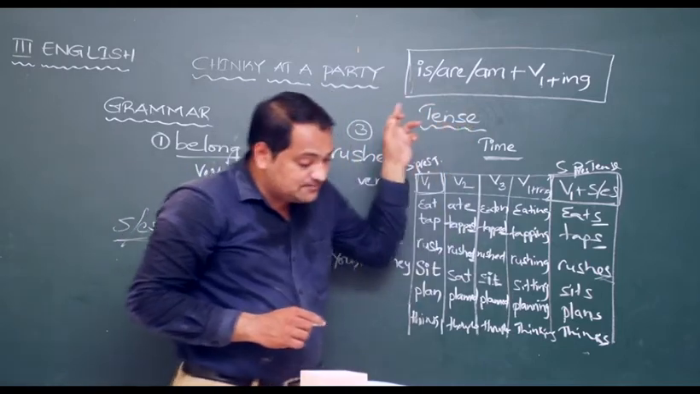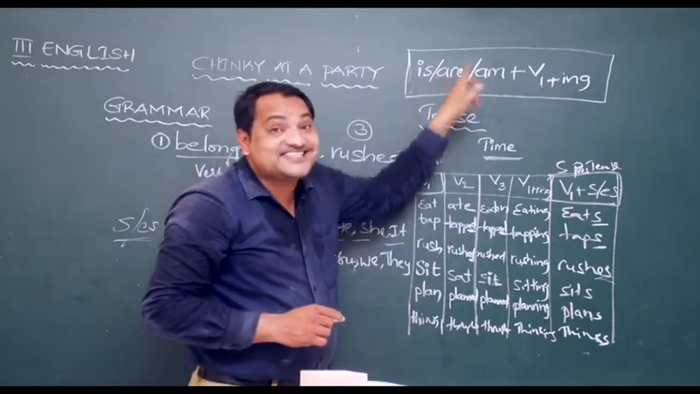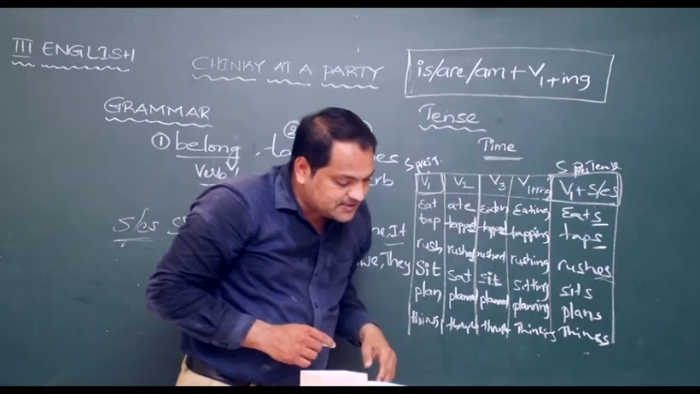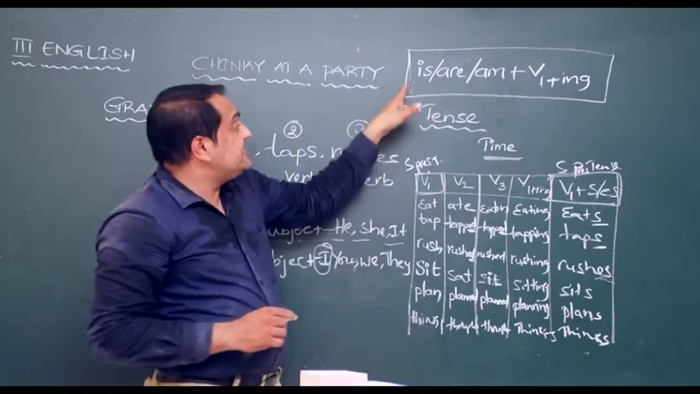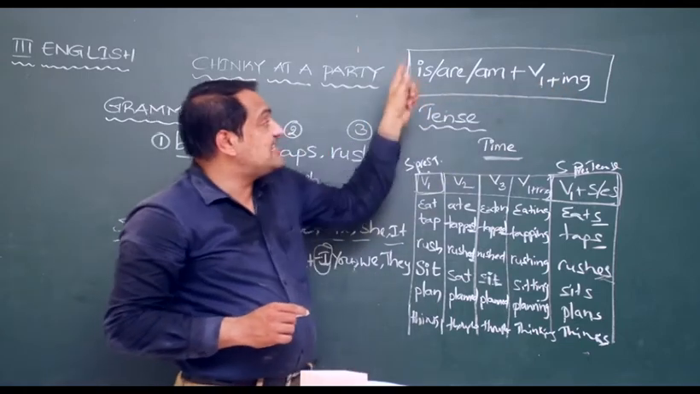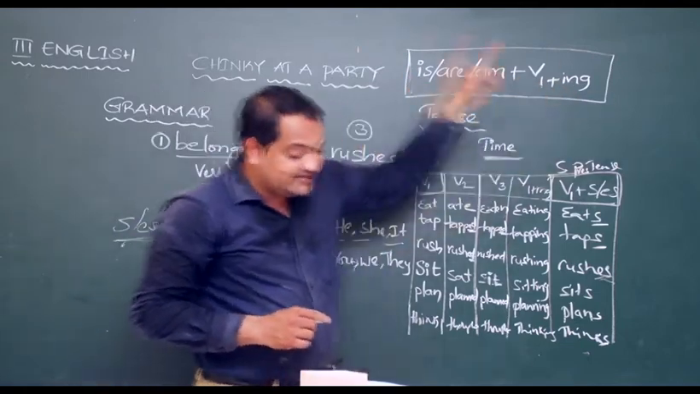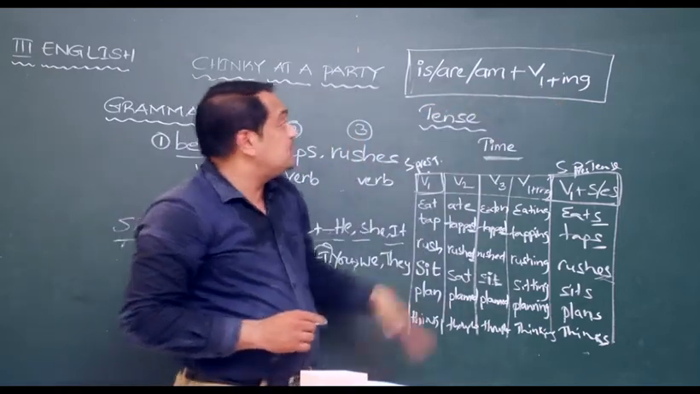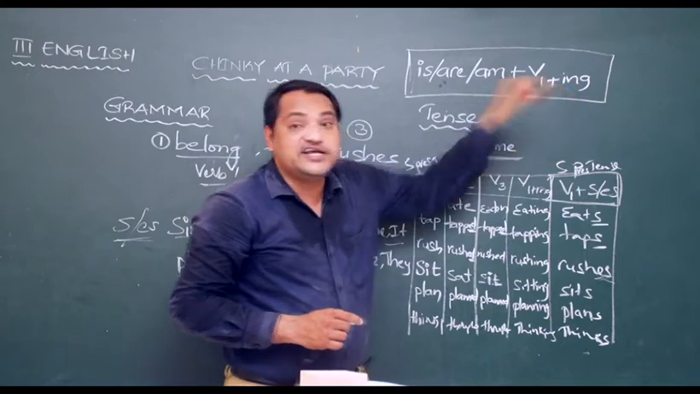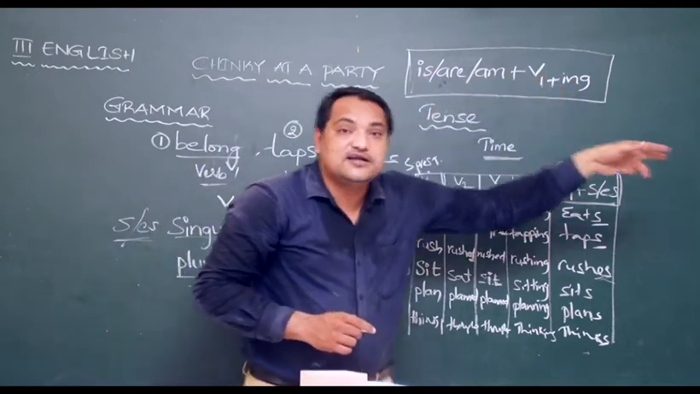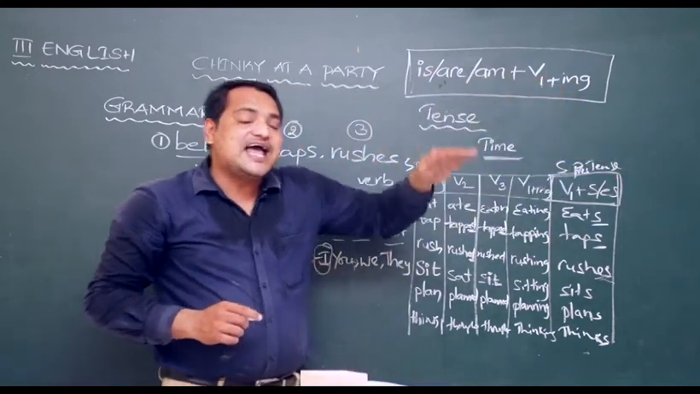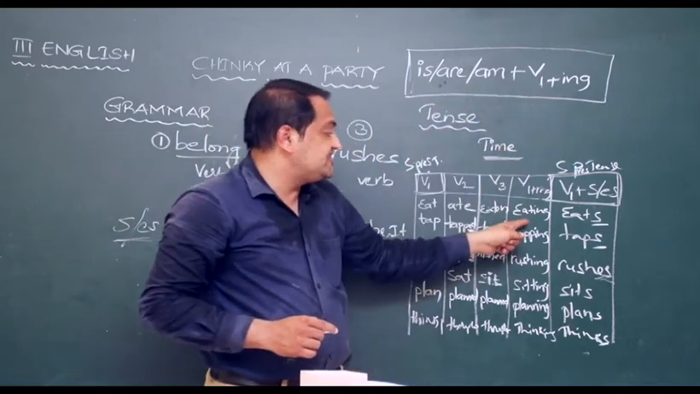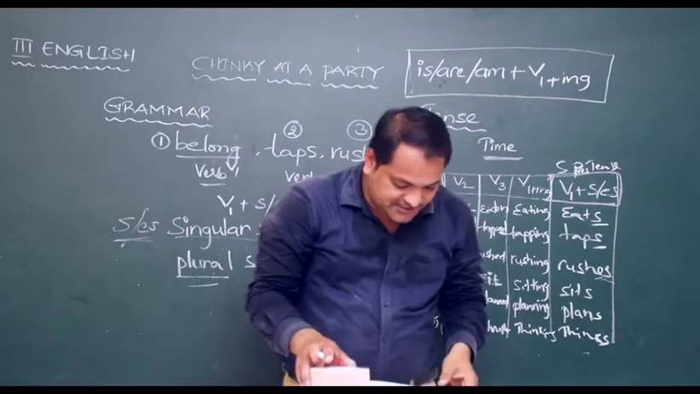Then what's the second example? He is thinking. Second example is he is planning. Third example, he is thinking. First example, I am sitting. Now I'll give you one more example. We are learning. So is, am, are plus V1 plus ing is called present continuous tense.